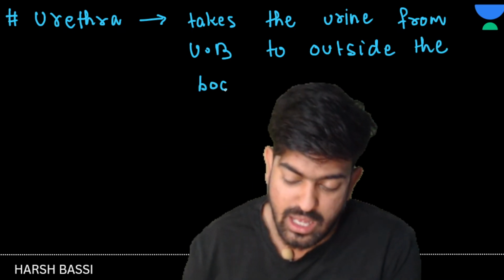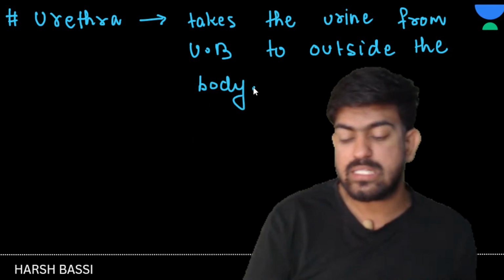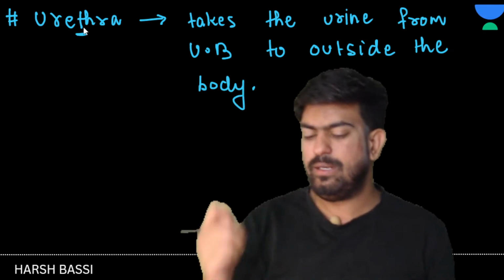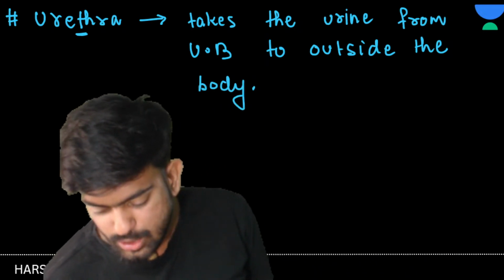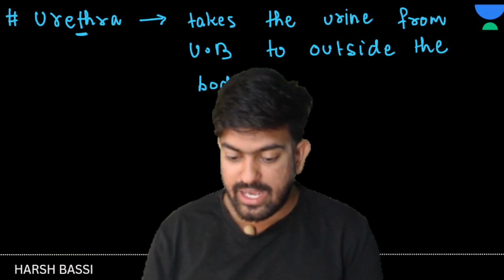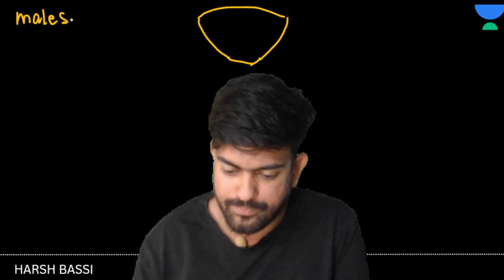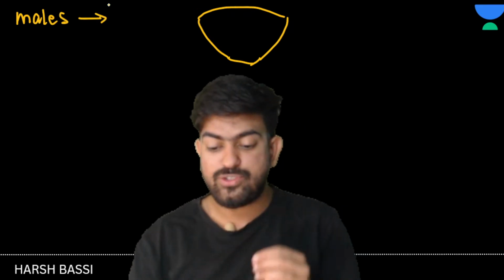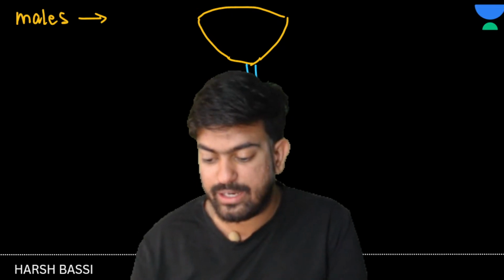Now one thing I would like to make you understand is that in males and females, the urethras are a little bit different. In males, suppose this is the urinary bladder. From here the urethra enters into the penis.